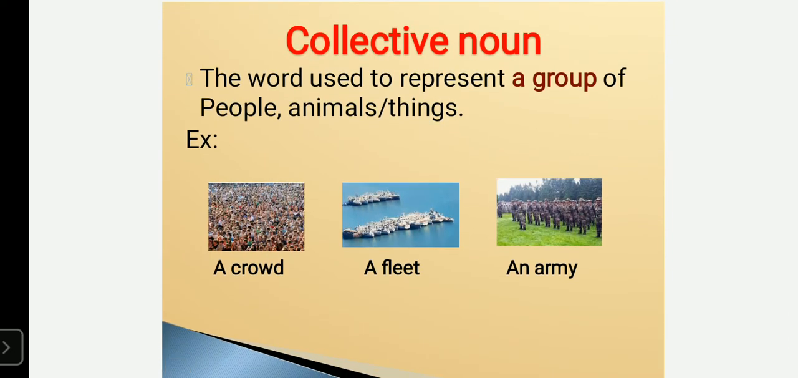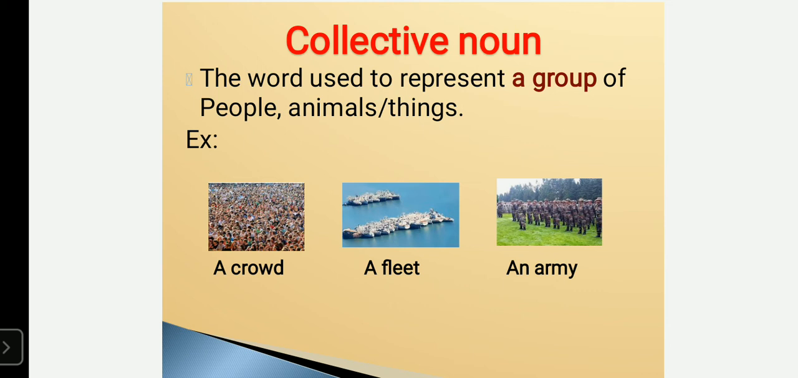Collective noun. What is collective noun? It is nothing but the word used to represent a group of people, animals, or things. A board of directors, a flock of sheep, a bundle of sticks. All those things come under collective noun. That means more than two or three people come under collective noun.